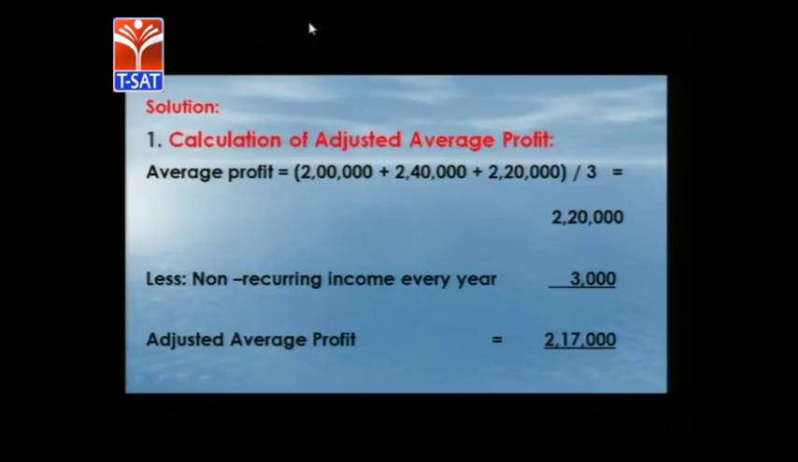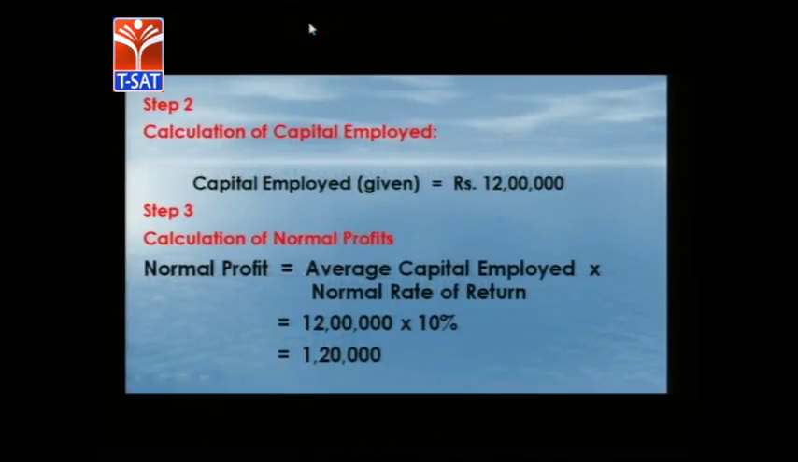First we have to calculate adjusted profits based on the average profit. First year profit 2 lakhs plus second year profit 240, third year profit 220. The sum of these 3 is 6 lakhs 60,000, divided by 3, gives 2 lakhs 20,000. Minus non-recurring income that is given in the problem, which is to be adjusted, minus 3,000, we will get 2 lakhs 17,000. This is called adjusted profit. If there is an adjustment, simply we will get the average profit. Then second step is capital employed. Capital employed is also given in the same problem, it is 12 lakhs.